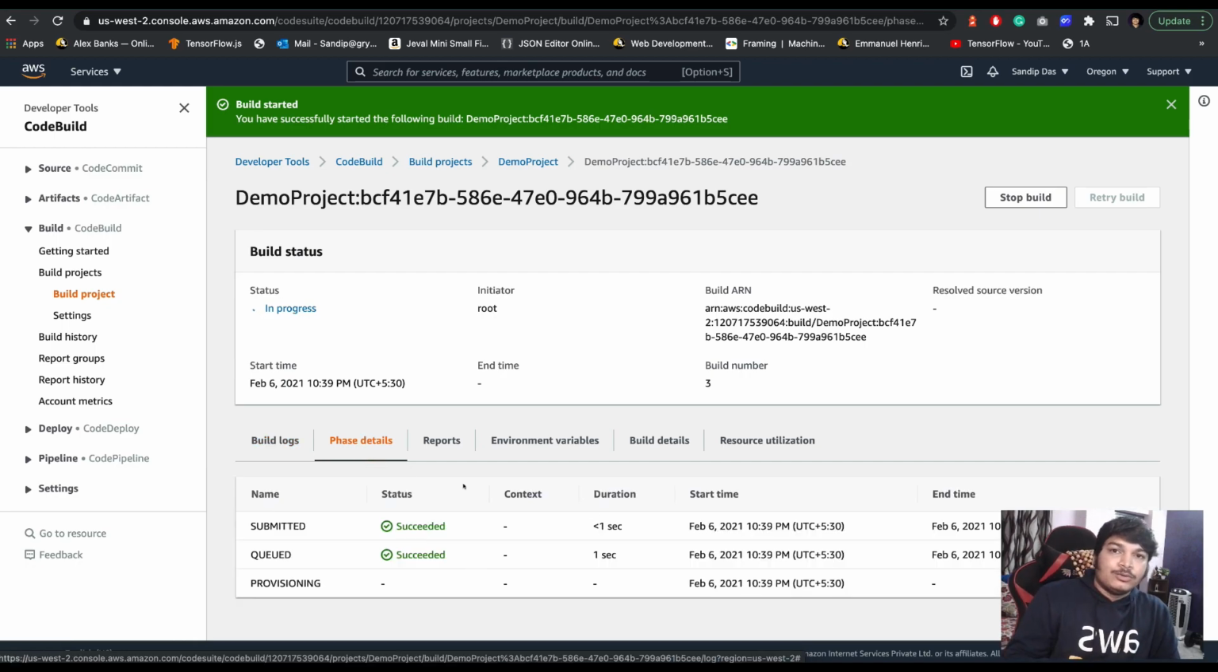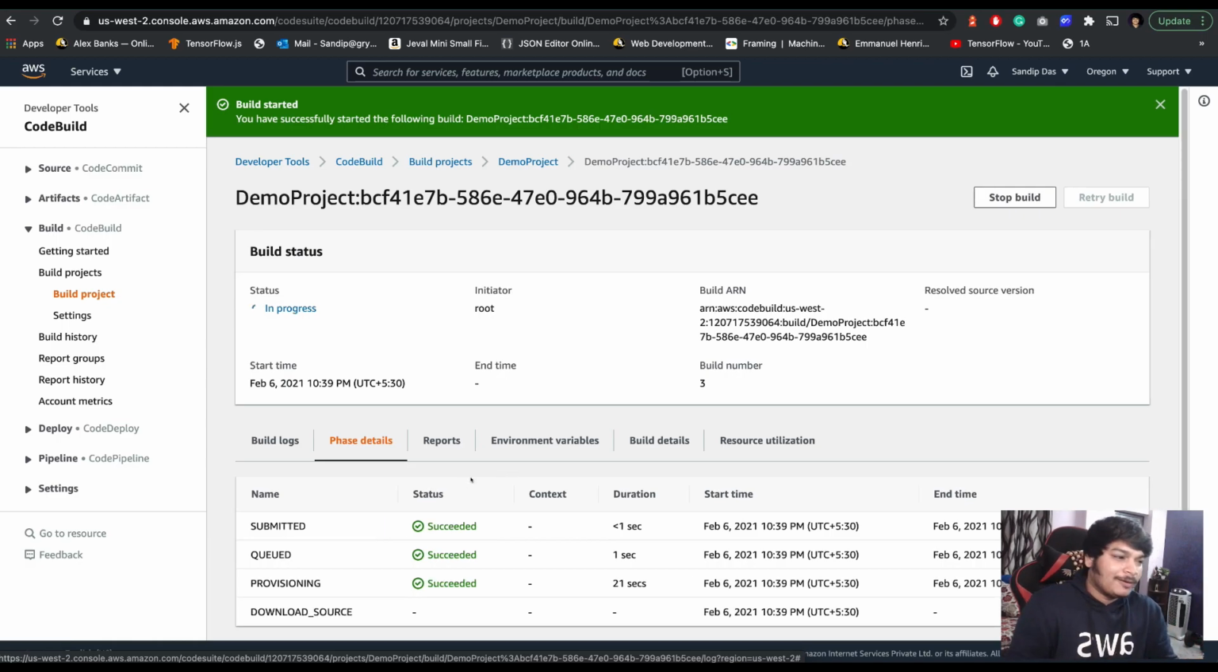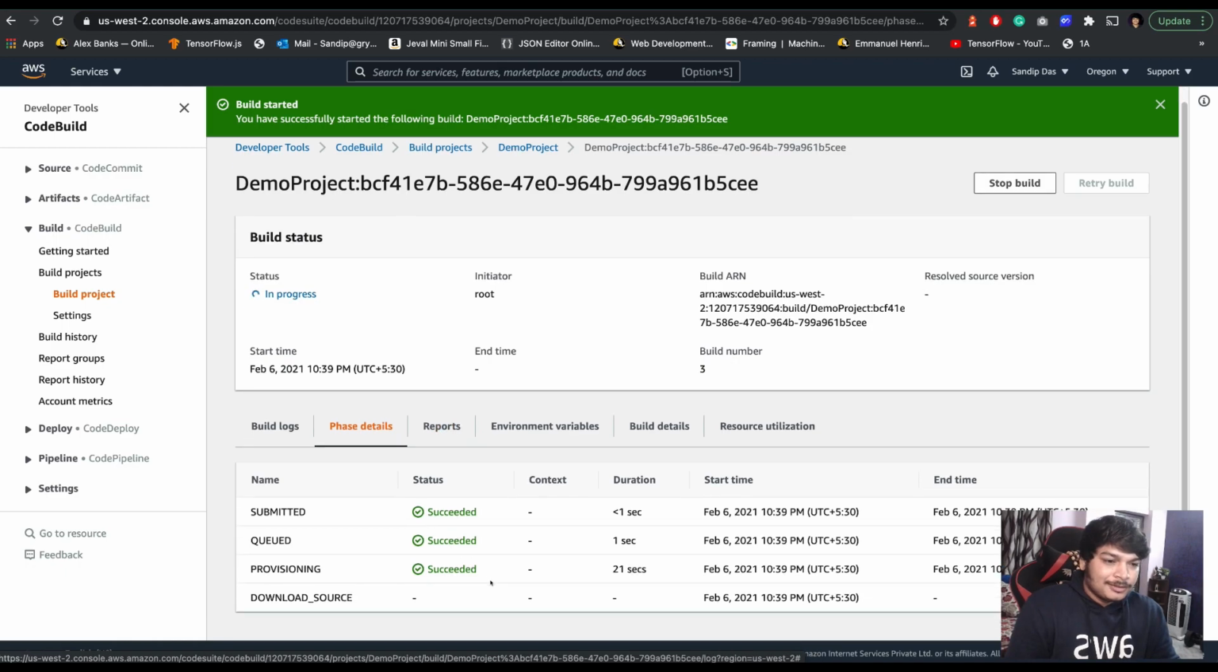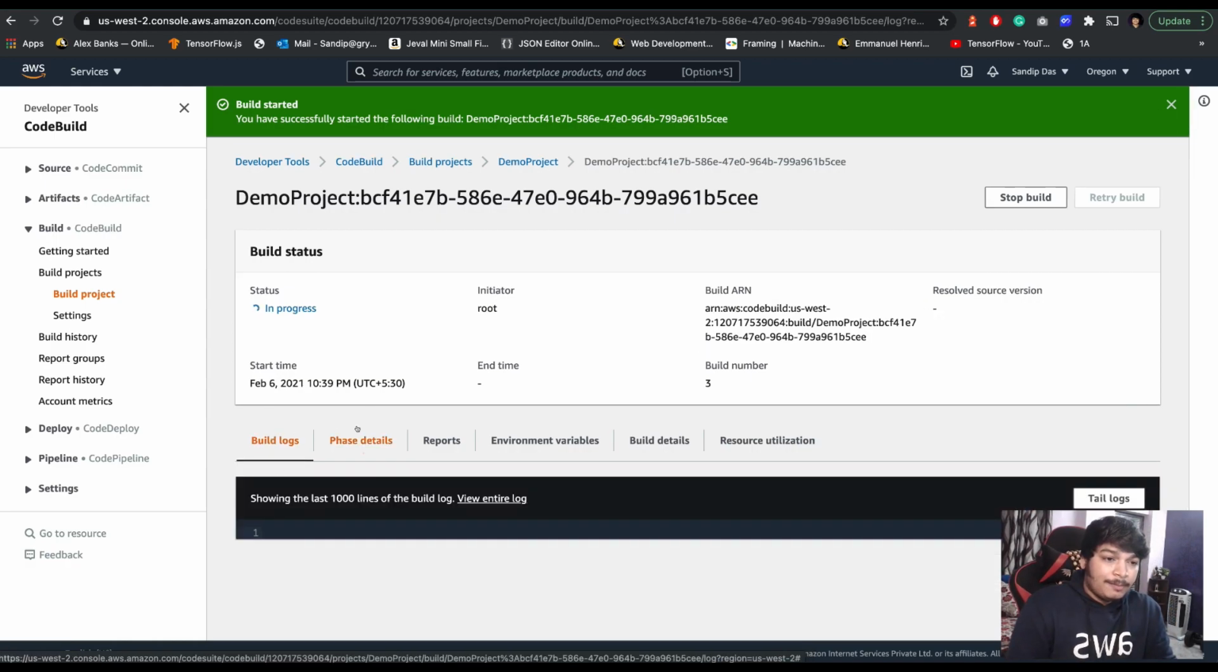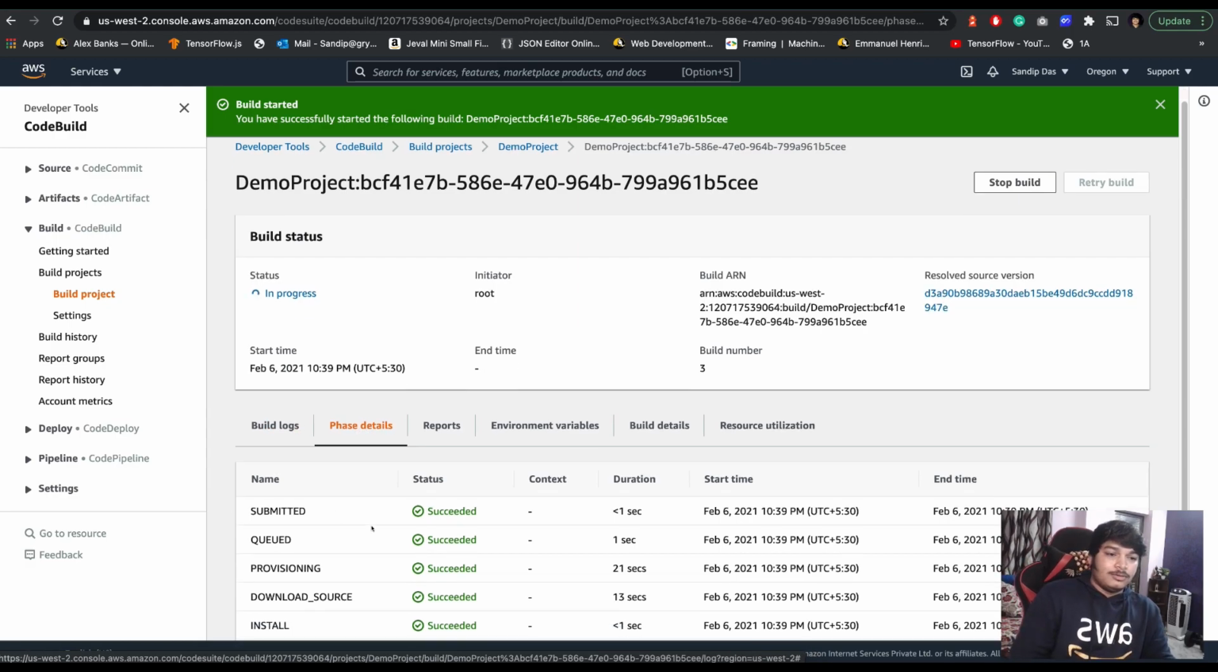After this is done, I will show you how to automate these things. I'm doing manual builds, right? I will show you how, as soon as I push code, we can make the builds run automatically. Let's see, first it's submitted, then the provisioning is also done. Now the source is getting downloaded from CodeCommit. As that happens, you will soon see the logs here.